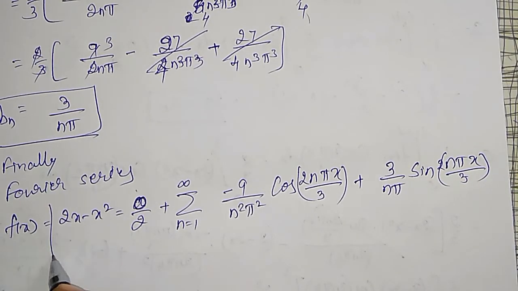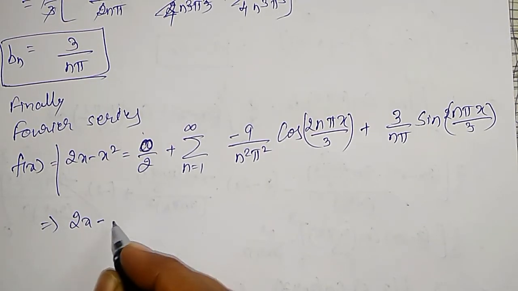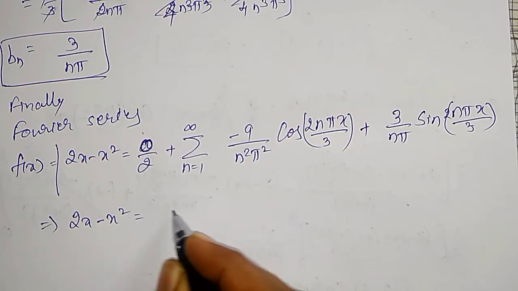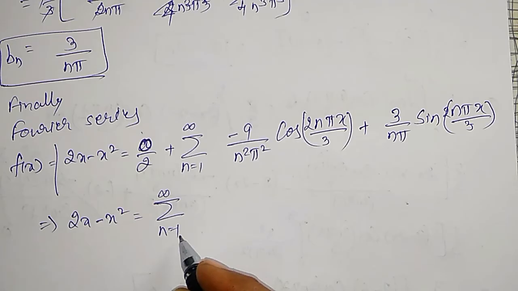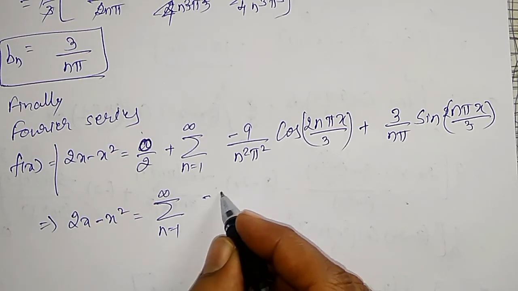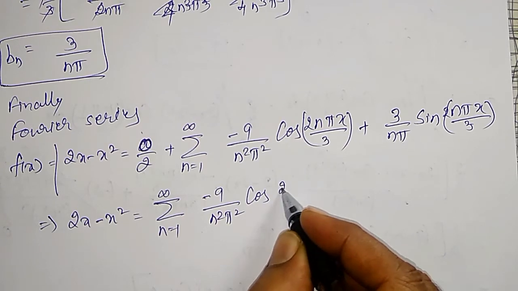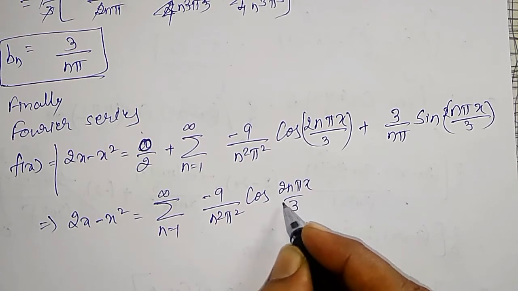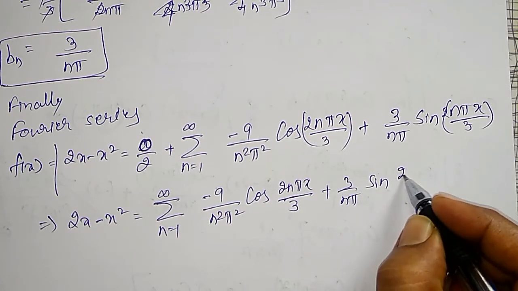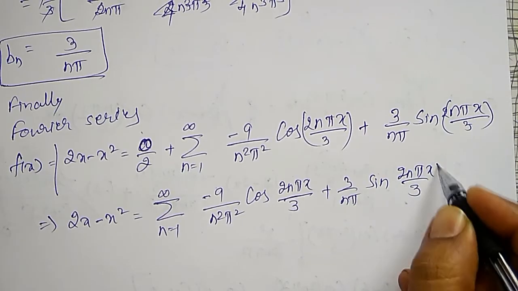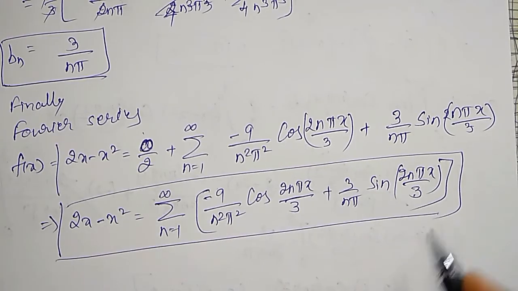Finally I can write it as 2x minus x square equal to summation n equal to 1 to infinity of minus 9 divided by n square pi square into cos 2n pi x by 3 plus 3 by n pi into sin 2n pi x divided by 3. This is the required Fourier series for this one.